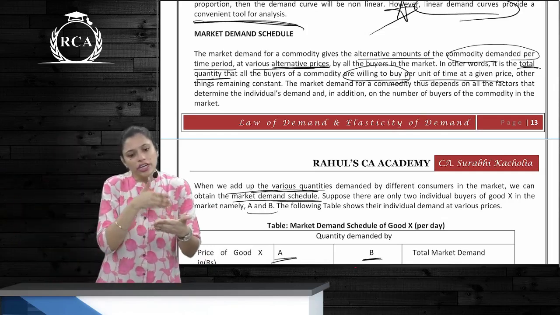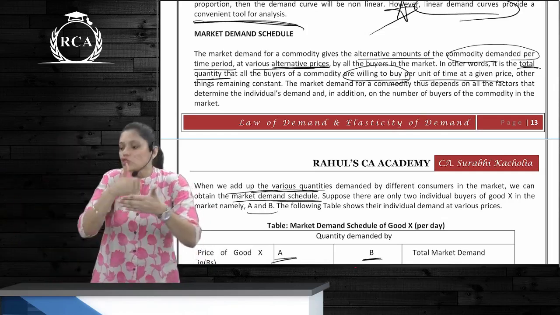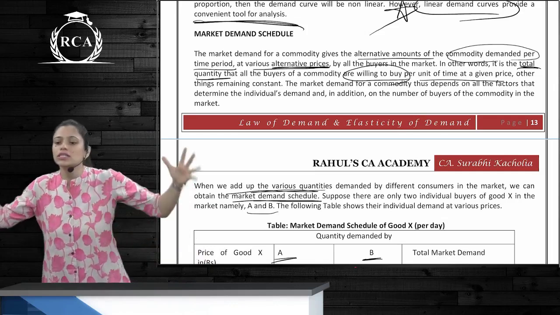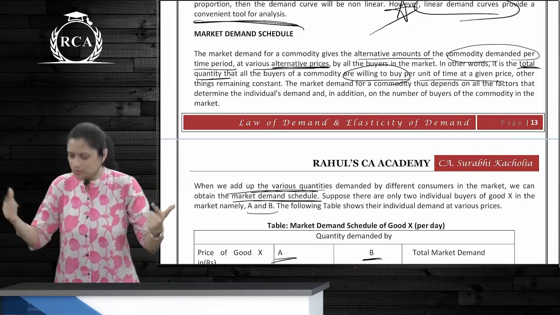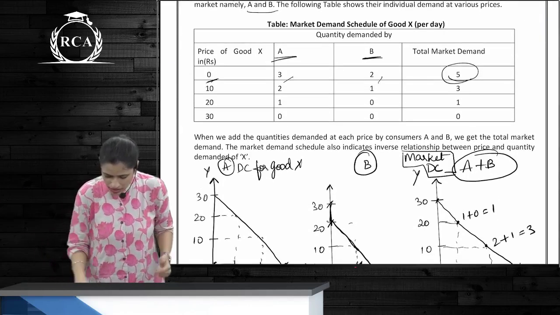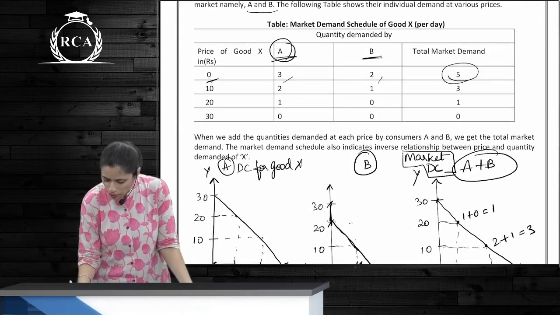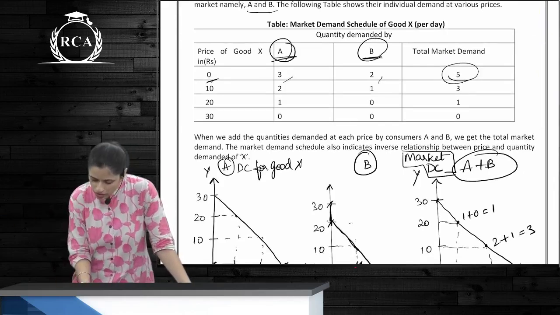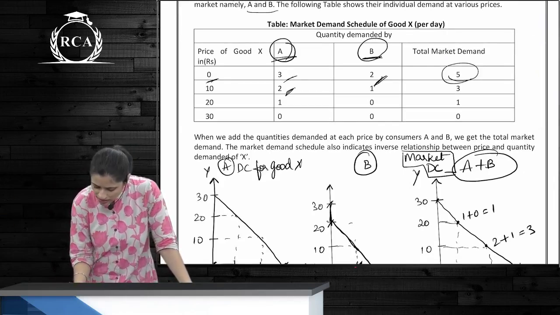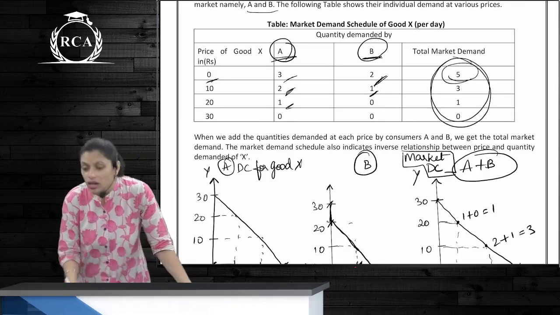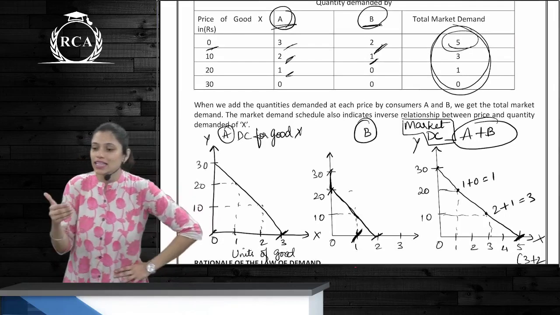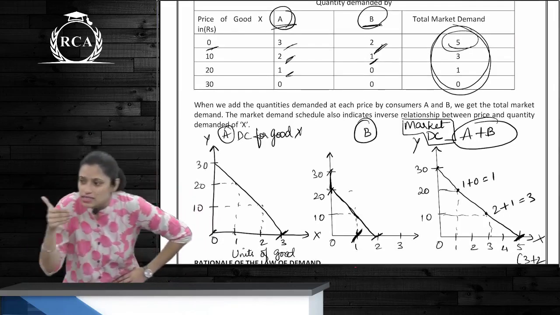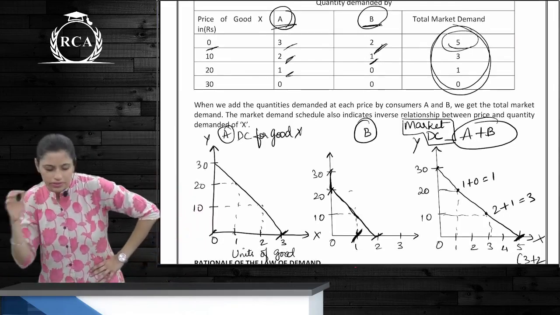So demand schedule is for individual consumers; you put together those individual consumers, club them, and that is the market demand schedule or market demand curve. So you are seeing we've taken, suppose, two people, A and B. You can see there is individual demand, and this is the total market demand. Now can I say this is a lateral summation of demand curves?